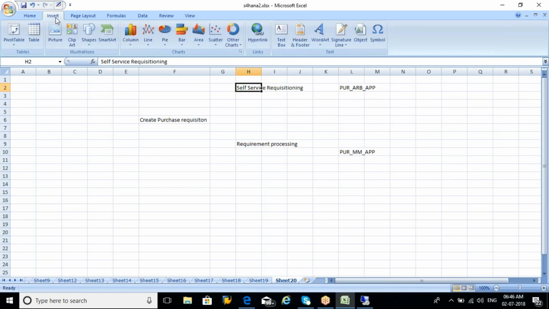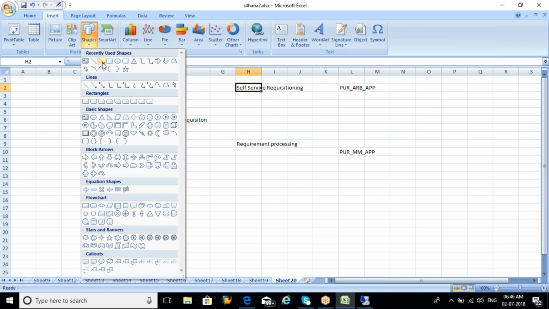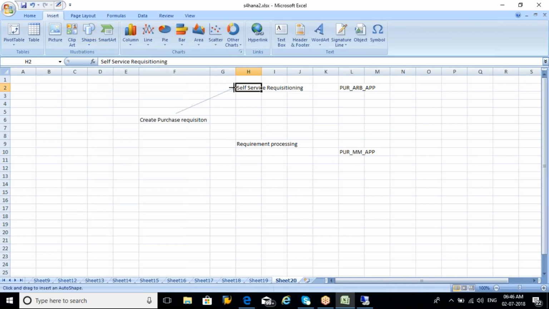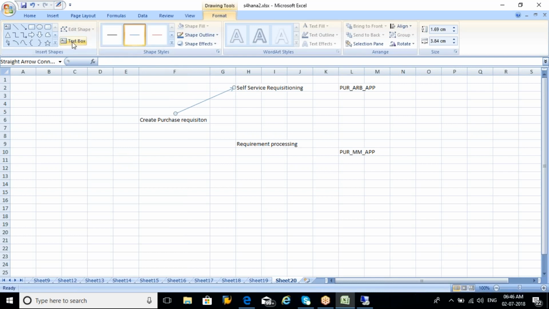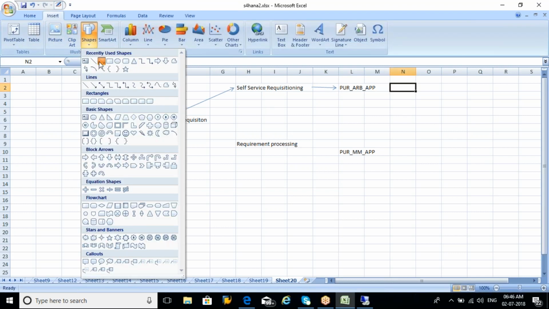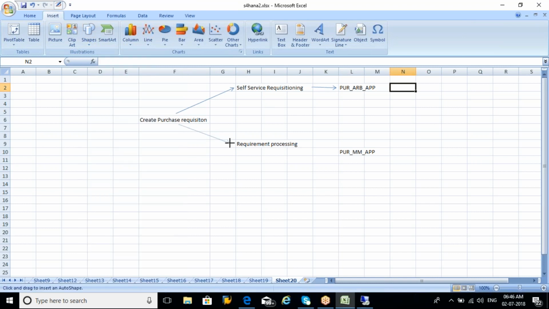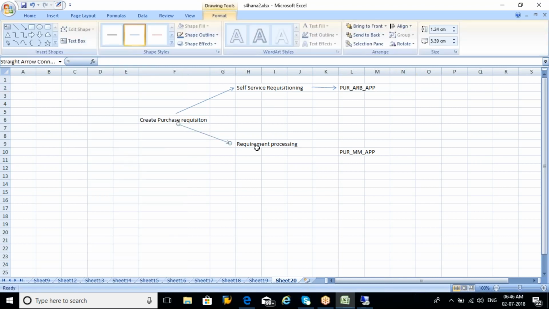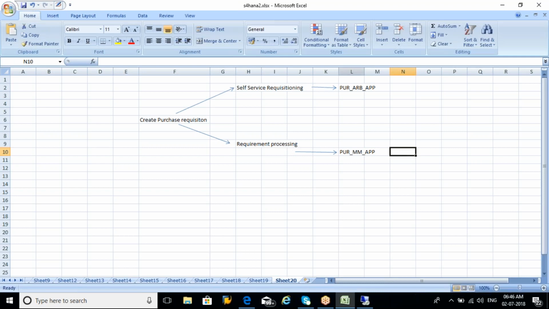I will just show this. It will come here, and from here they will identify the technical name. This is a technical name, and it contains the roles again. In the same way for this app, if you tell your business guys you need the app from requisitioning processing, they will directly find out the technical name and the roles assigned. Normally the roles will be common for both, but based on the technical name, the activation will differ.